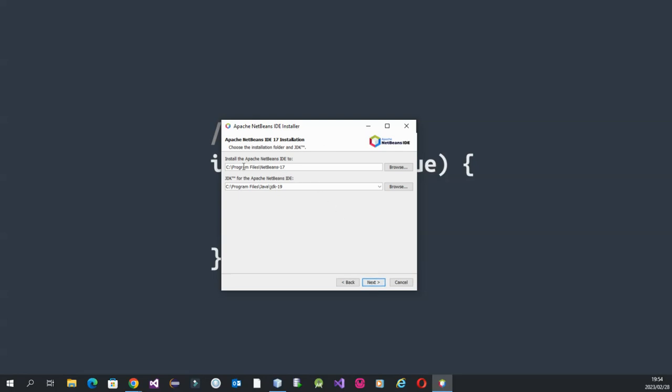Then these will be installed in my C drive, in Program Files. Then there will be a folder called NetBeans dash 17. Okay, cool. Then I'll continue installing. Okay, this is the folder where it goes. So yes, check for updates. Yes, I'll do that. Okay, cool. Then I'll start with my installation.